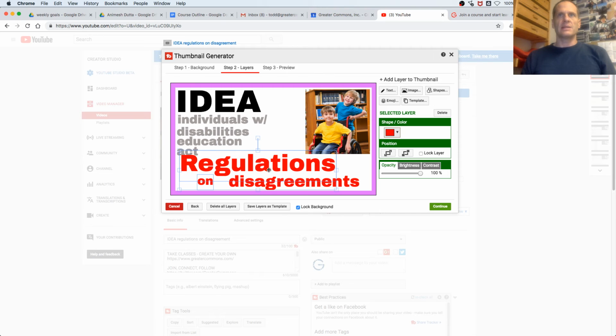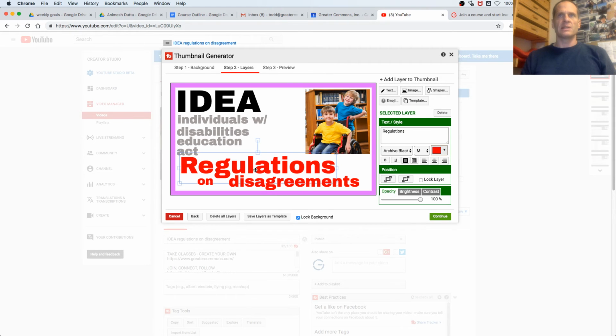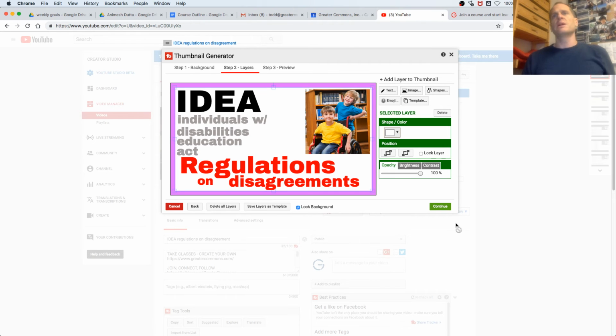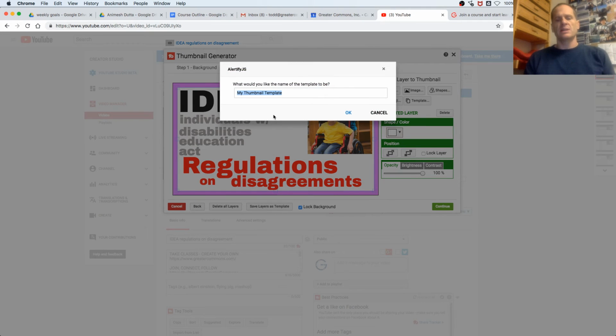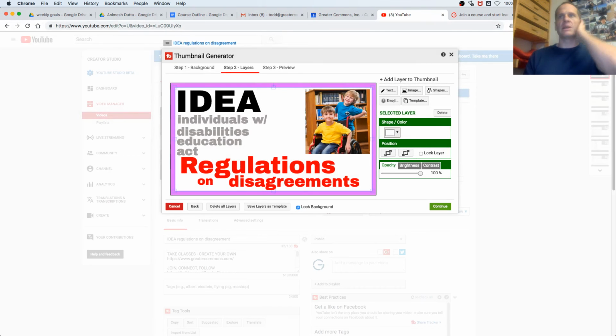And still just a little bit cramped between the act and regulations, so bring regulations down. I think that looks pretty good. Regulations, disagreements on Individuals with Disabilities Education Act, and nice picture. Important, save layers as template right here. So once you build this, you could say students with disabilities, which is what this course is about. So I just saved that as a template.